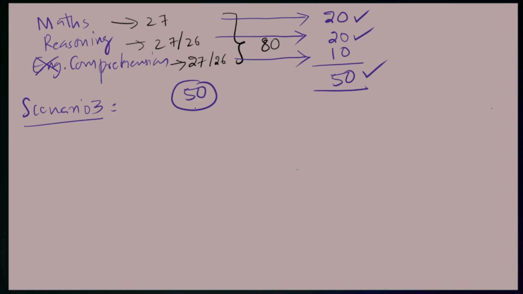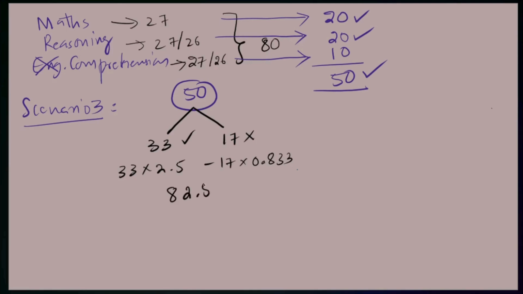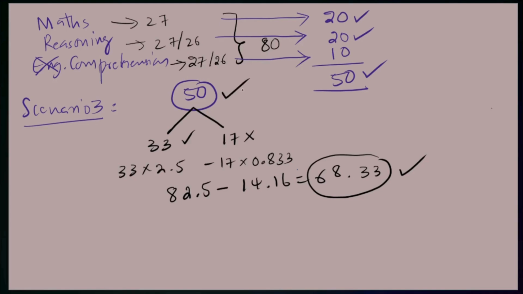But let us take the worst case, that you were only able to get 33 right and 17 wrong. You would be scoring 33 into 2.5 minus 17 into 0.833. This will be around 82.5 minus 14.16, giving you a net score of 68.33, which is good enough for you to clear this examination. We are preparing to give our 100 percent for the 50 questions. We will make sure that you are doing 50 questions perfectly.